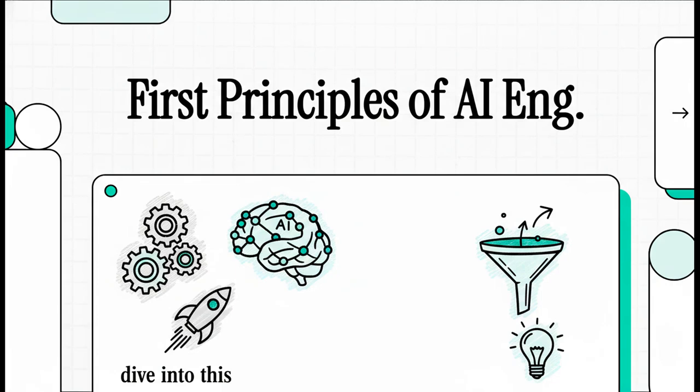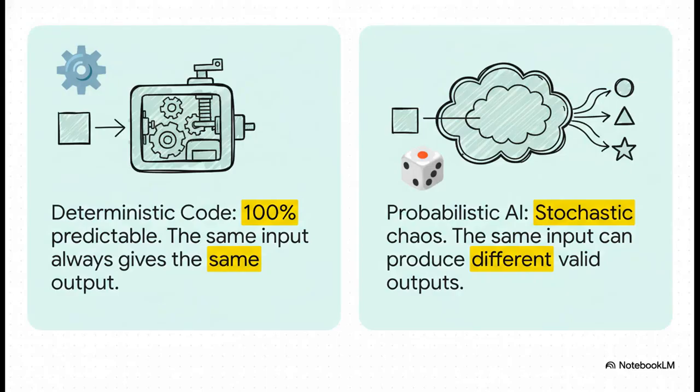All right, let's talk about building with AI. If you're treating it like just another software library, you are, and I mean this seriously, setting yourself up for failure. Today, we are going to strip away all the hype and get down to the fundamental first principles of AI engineering. The stuff that will help you build systems that actually work in the real world. Let's get into it. Just look at this for a second.